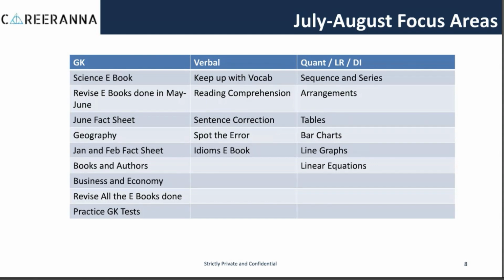It's very important for you to continuously revise what you have been studying so that you don't forget. Hence, after the science ebook, we have kept the revision of ebooks studied in May and June in the study plan. Once you are done with this, you move to the June fact sheet. After the June fact sheet, you can move to the geography ebook.